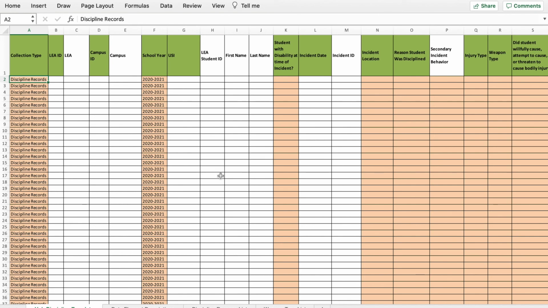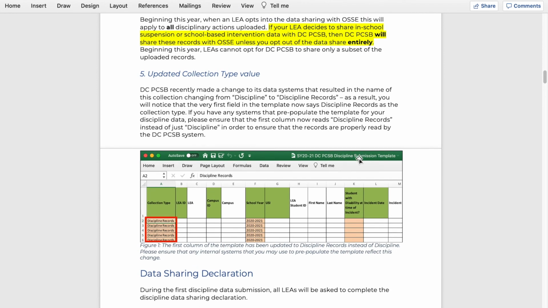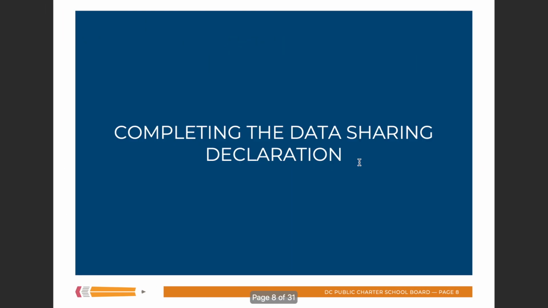If you want more information on any of these changes, I definitely encourage you to read this guidance document. I also, like I said, encourage you to read OSSI's guidance so that you fully understand what an exclusion is and what the expectations are there. So with that, we're now going to move on to the next section.